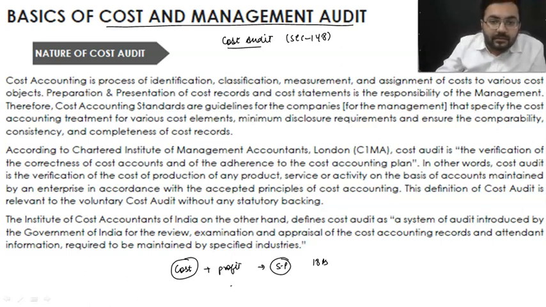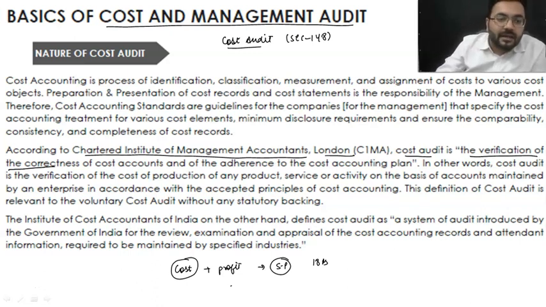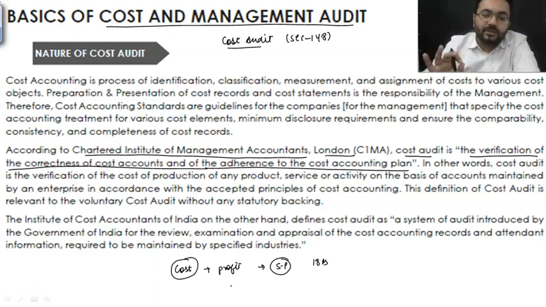So let us see first of all the definition of cost and management audit. Chartered Institute of Management Accountants, CIMA, London. CIMA is not the name of a girl; it stands for Chartered Institute of Management Accountants. They have clarified that cost audit is the verification of the correctness of cost accounts and adherence to the cost accounting plan. The very first line itself says that the cost accounts should be correct. If they are not correct, that means you are undermining the cost, or the records are not complete. And there should be adherence to the cost accounting plan.